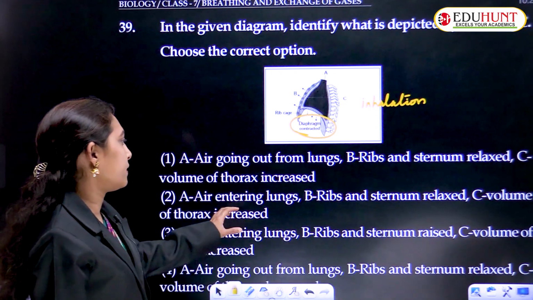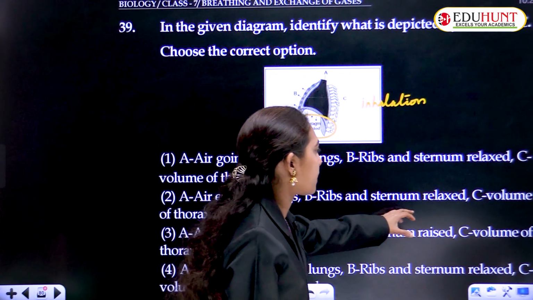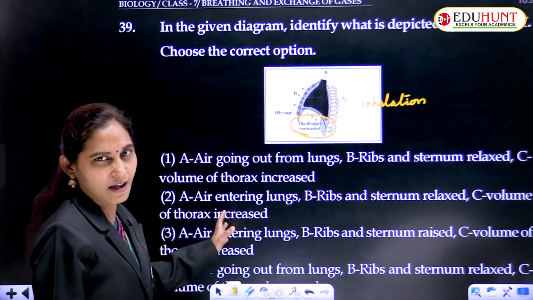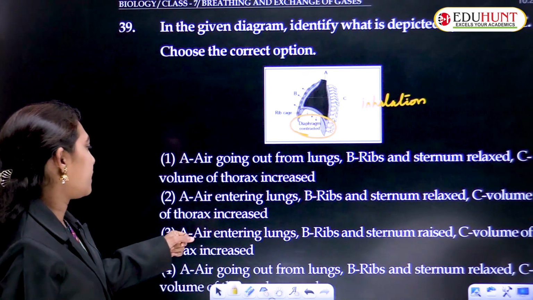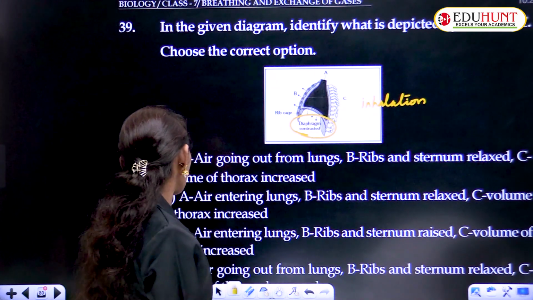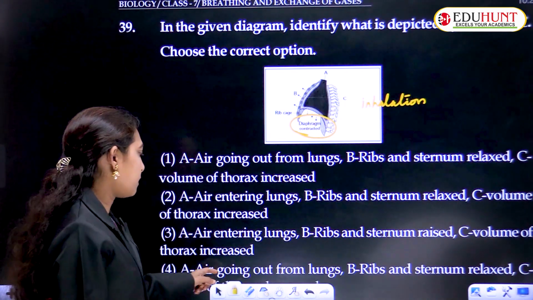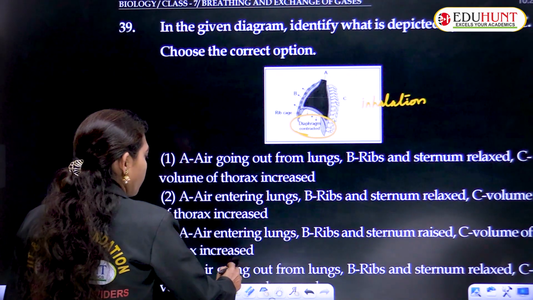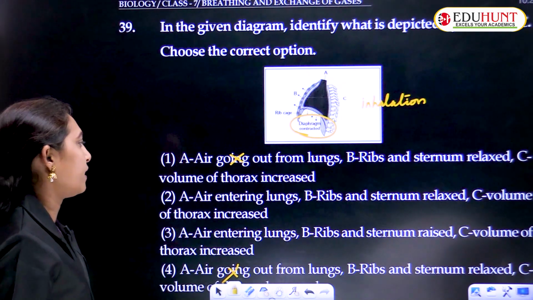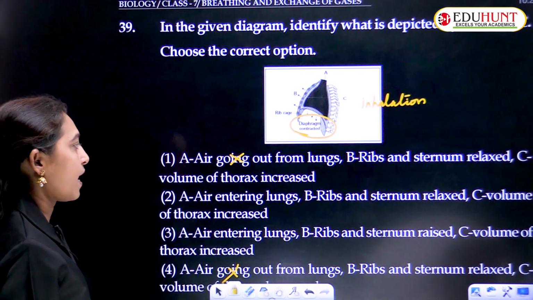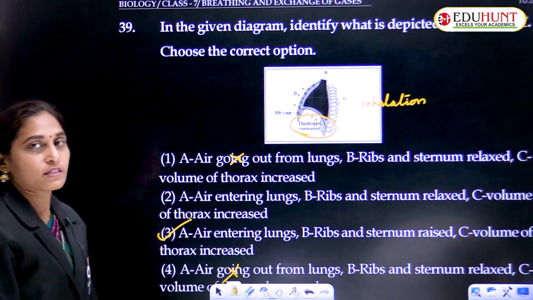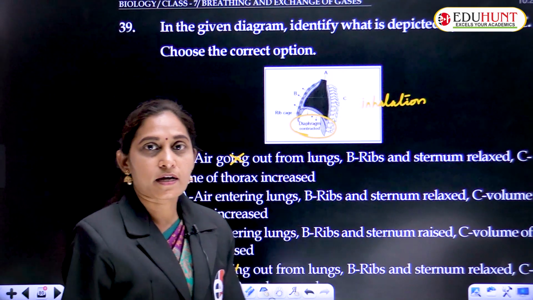Air is entering in and ribs and sternum relaxed. Volume of the thoracic cavity is increased. Air entering lungs, ribs and sternum raised. Volume of the thorax increased. Air going out, air is not going out during inhalation. Let's see the difference between these two: air entering lungs, ribs and sternum get relaxed. They do not relax, they rise. So the third one is the correct option.